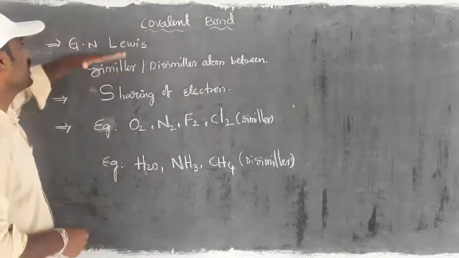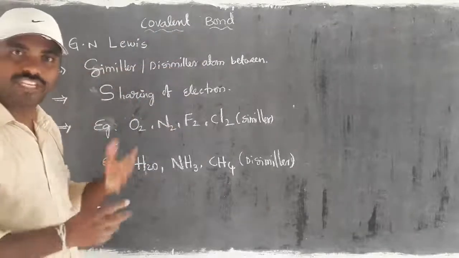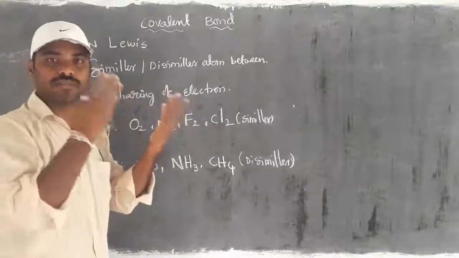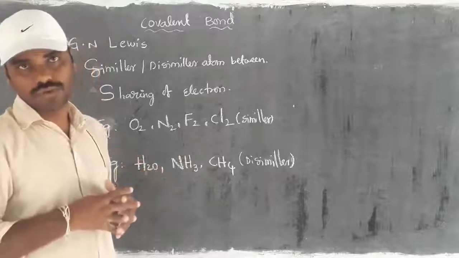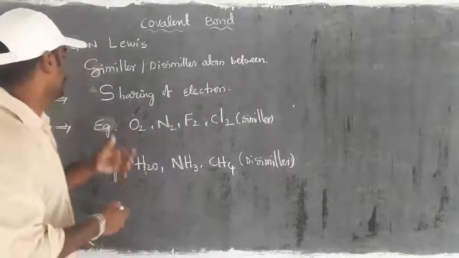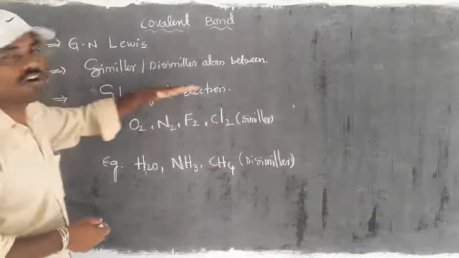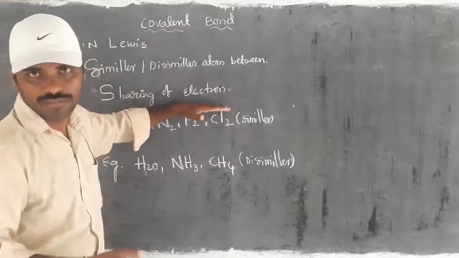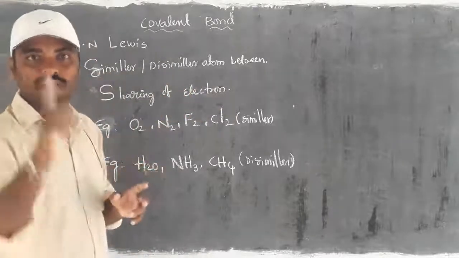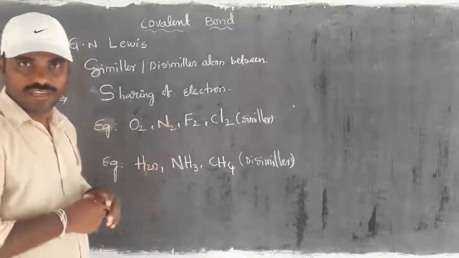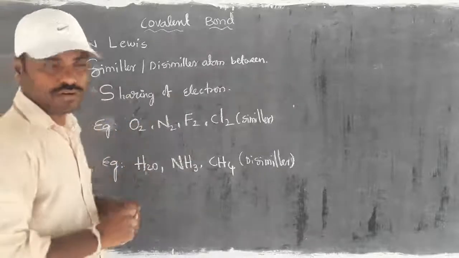The first thing is the covalent bond is formed between similar or dissimilar atoms. So it is possible for two types of atoms. Similar atoms are able to form the covalent bond, and dissimilar atoms are also able to form the covalent bond. How is it formed? Simply, the covalent bond is formed by sharing of electrons between the atoms. So each atom is able to share one electron with the other, right? So that is mutual sharing. So each is able to contribute one electron.